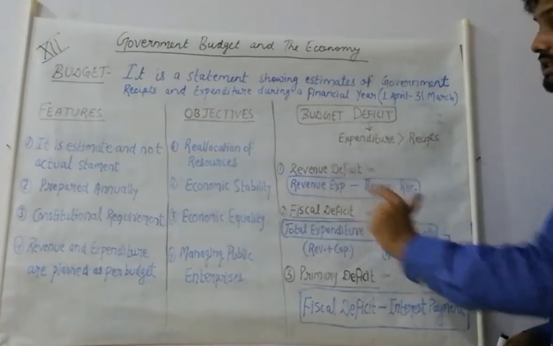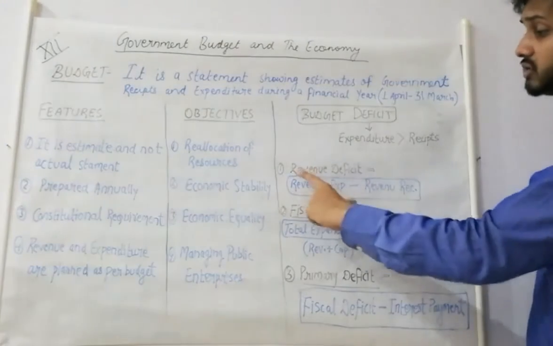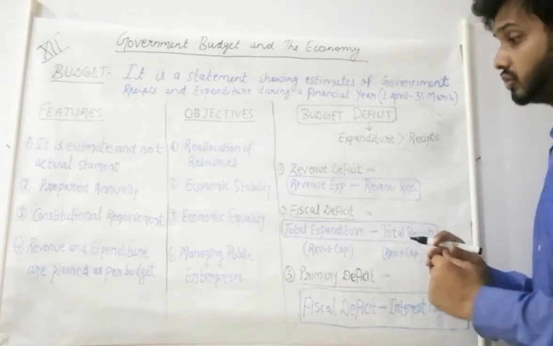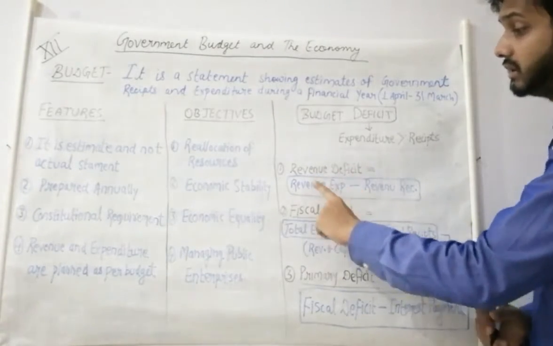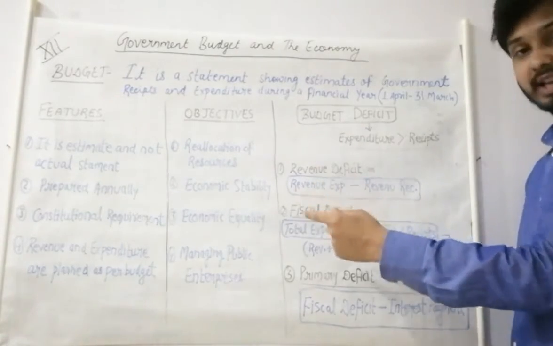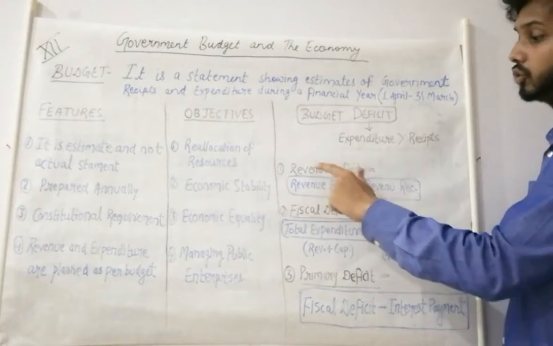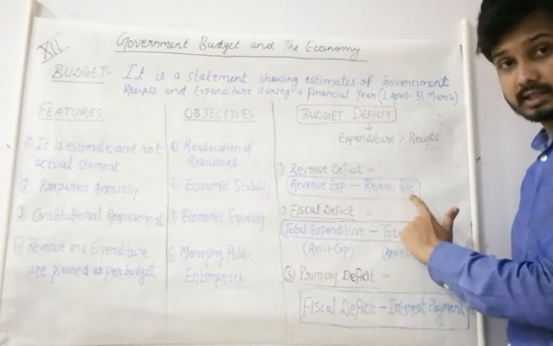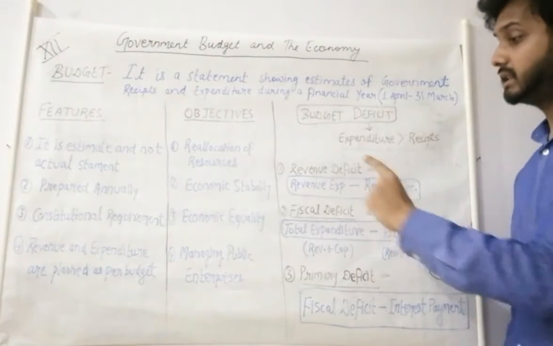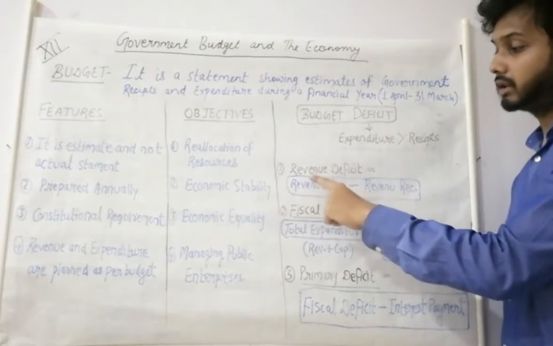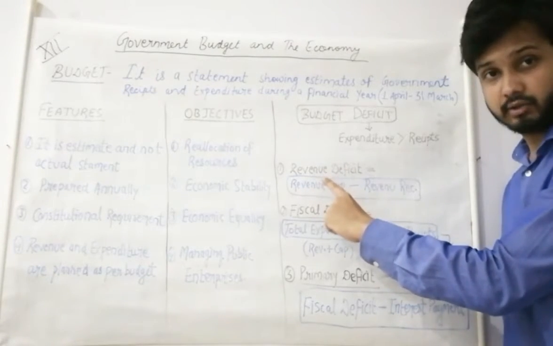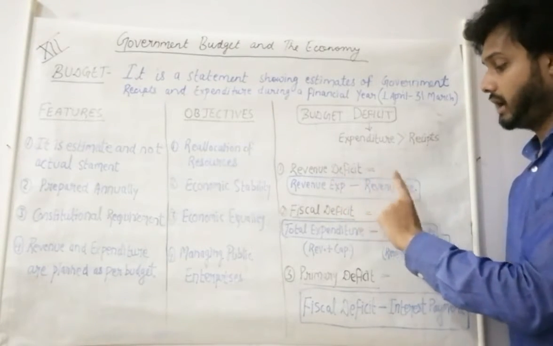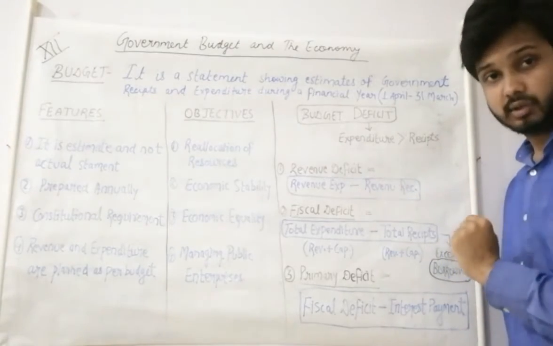Budget deficit is of three types. First one is revenue deficit. We have already seen the revenue budget. Revenue deficit is when revenue expenditure is more than revenue receipts. How to find out the revenue deficit? Revenue expenditure minus revenue receipts. We have seen the revenue expenditure and the revenue receipts; we just need to subtract receipts from expenditure and we will get the revenue deficit.